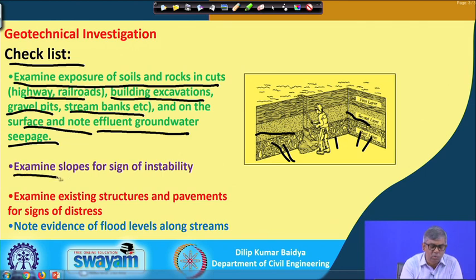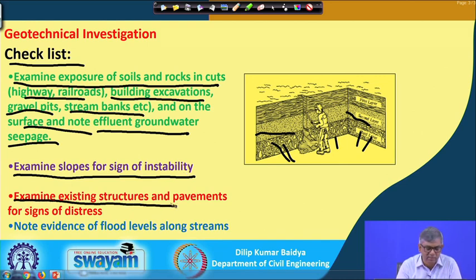Then examine slopes for signs of instability. If you see some site, there may be a natural slope, and by visually seeing the slope angle and material, you will be able to visualize whether the slope is stable or unstable. Then examine the existing structures and pavement for signs of distress.